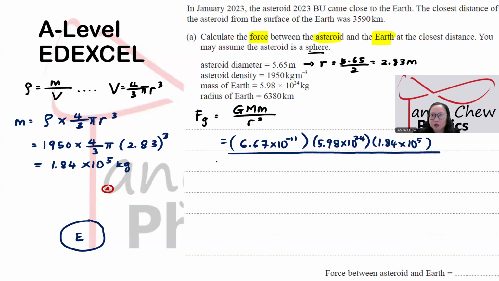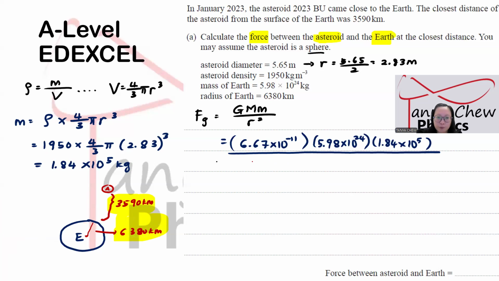The question mentioned the closest distance of the asteroid and the surface here. This is the distance, 3,590 kilometer. And that is the radius of the Earth here, which is 6,380 kilometer. So if you want to find the R, remember what I told you about the R? R represents the distance from one mass to the other mass. So you have to add up all these. This will be your R. Beware of that. And you have to change the kilometer to meter.